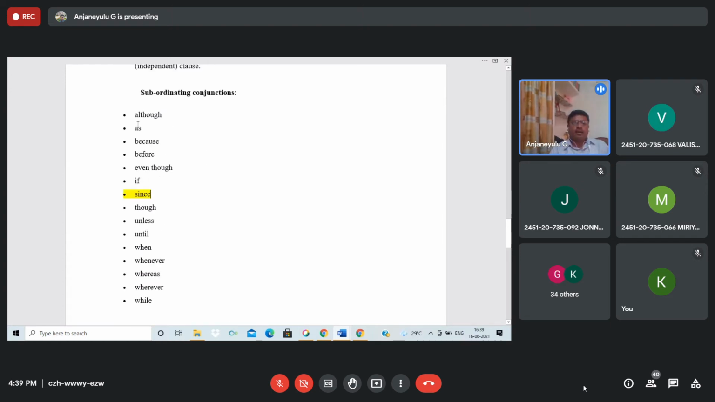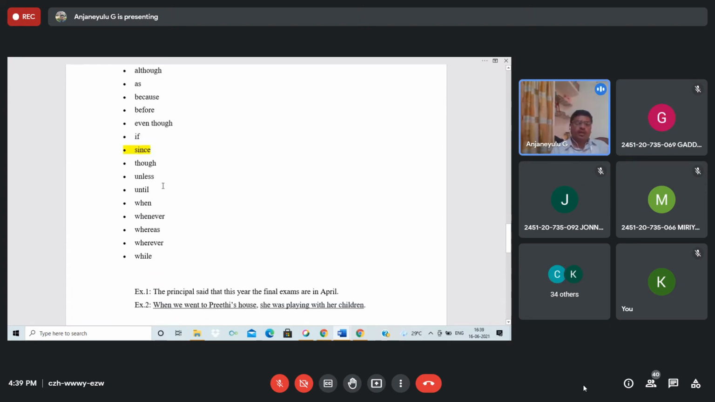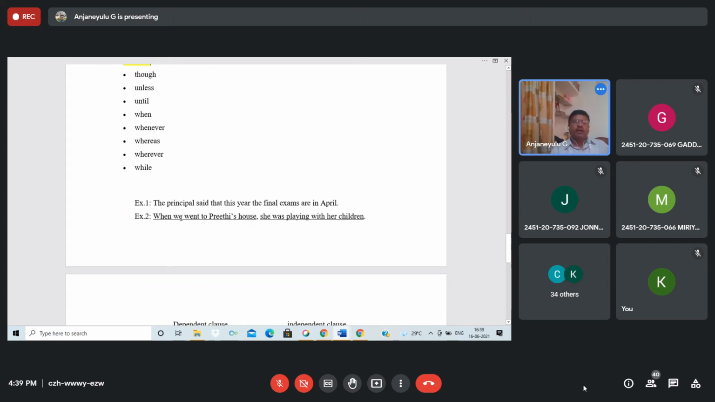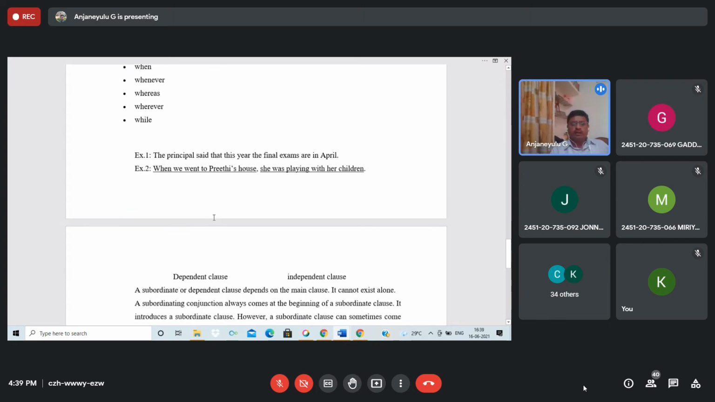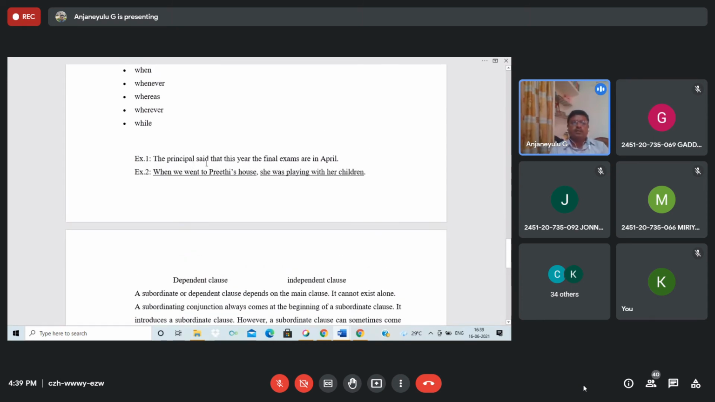Right. So these are also what we call subordinating conjunctions, used in this sense: wherever, until, unless, though, when, where, while. Here are a few examples I have given for you. The principal said that this year the final exams are in April. Okay, what is the subordinating conjunction here? This is a general statement. But here, when is used as a conjunction, right? When we went to Preeti's house, she was playing with her children. But here, the principal said that this year the final exams are in April.